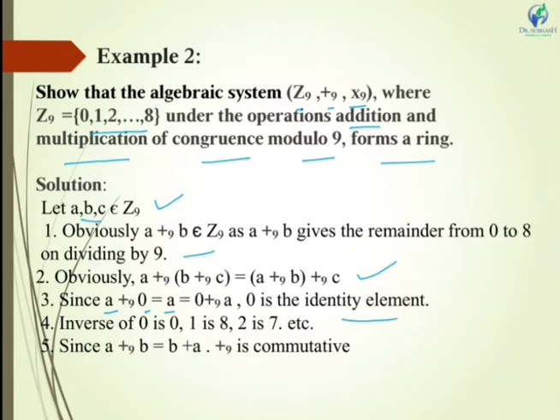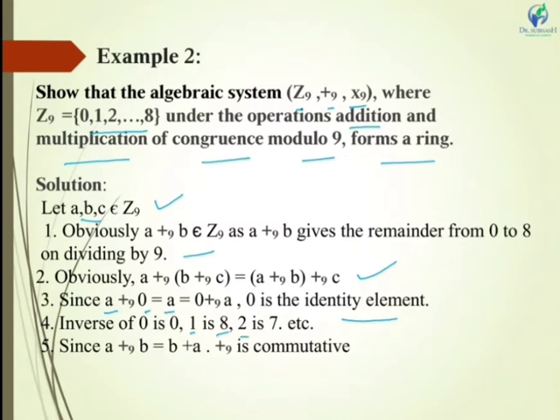Now next is inverse. See, the inverse of 0 will be 0. Now the inverse of 1 will be 8. How? When I add 1 plus 8, that will be equal to 9. After applying the modulo system, I get 9 equal to 0. And 0 is the identity element. Similarly, you can check everything.